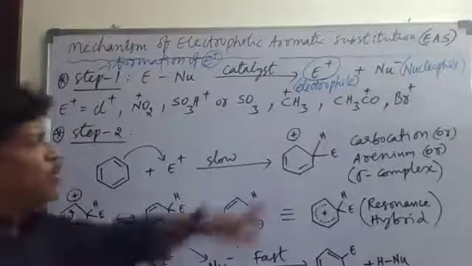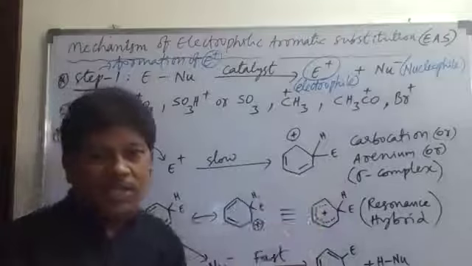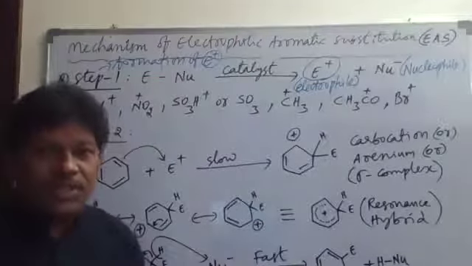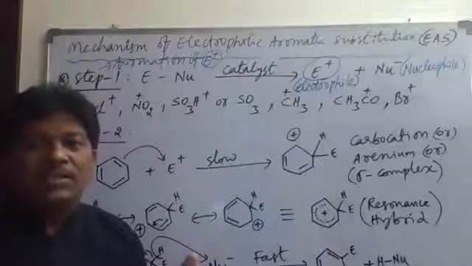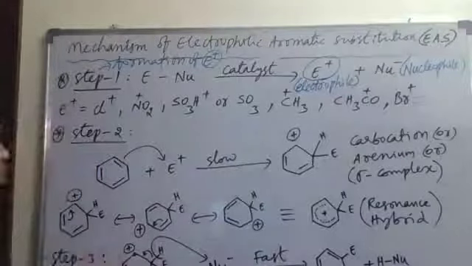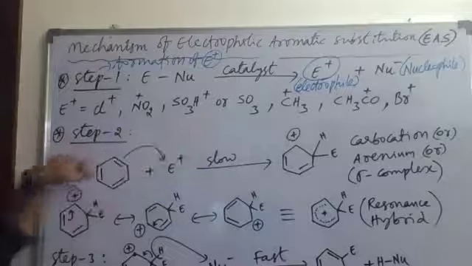What are the different types of electrophiles involved in the reactions of benzene? We have to understand, in electrophilic aromatic substitution reactions of benzene, which type of electrophiles are going to be involved. That we have to understand first here. So an electrophile is nothing but an electron deficient species.